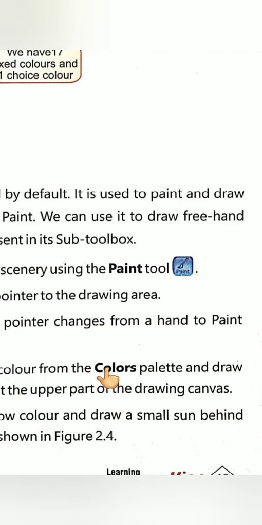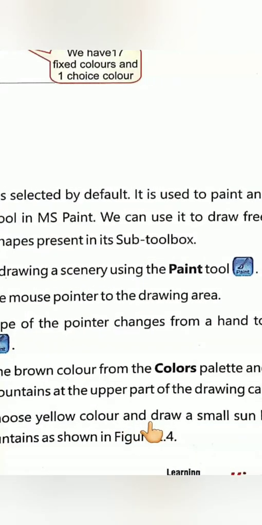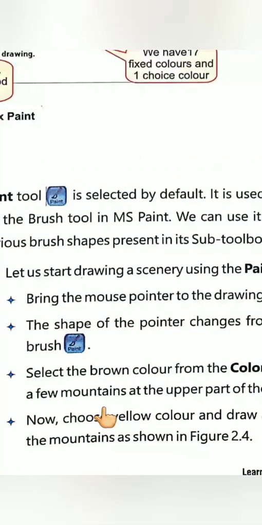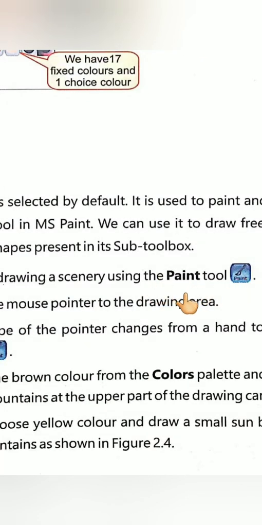Now choose yellow color and draw a small sun behind the mountains. So you can also draw this kind of scenery or any drawing you want using the Paint tool.